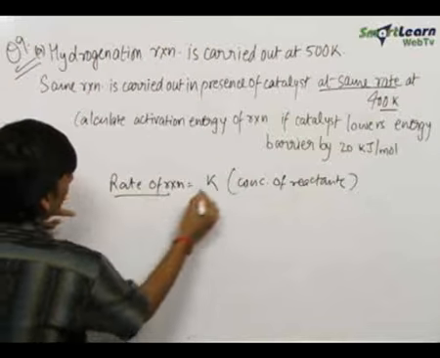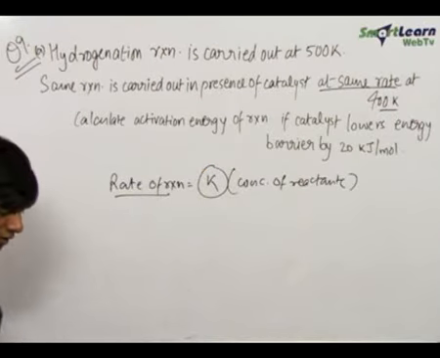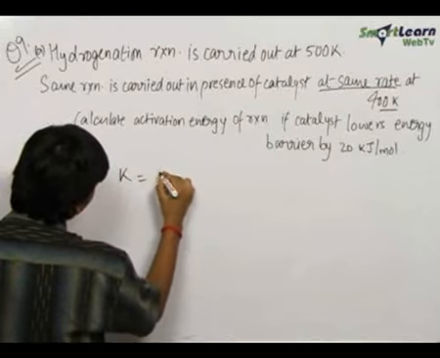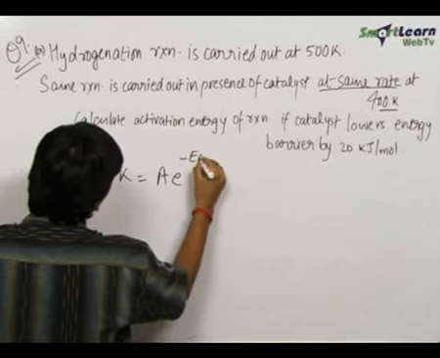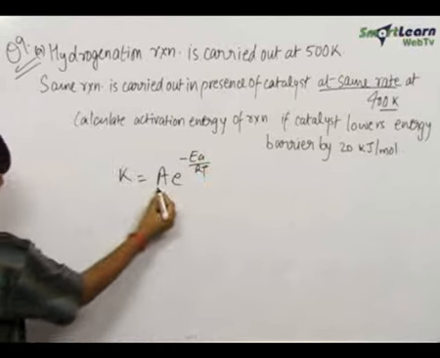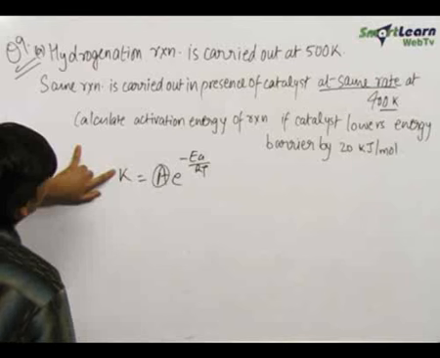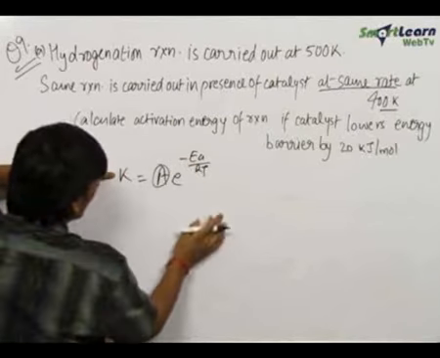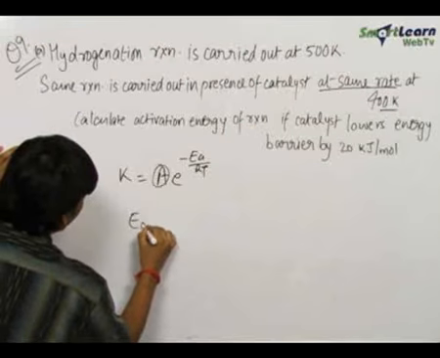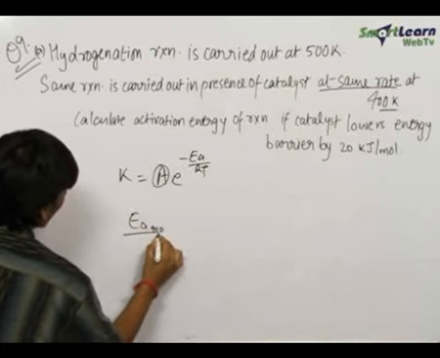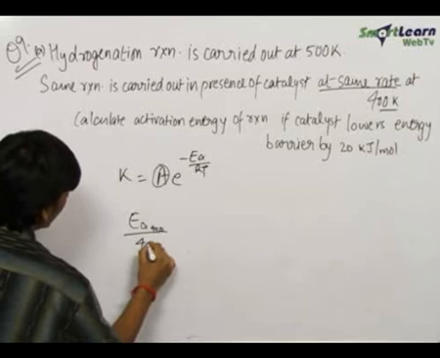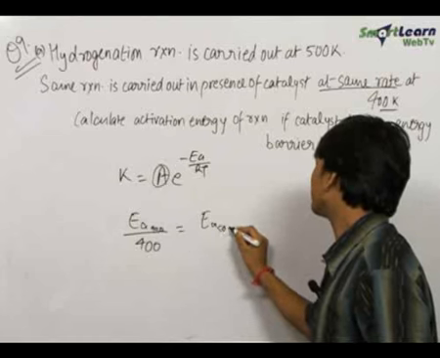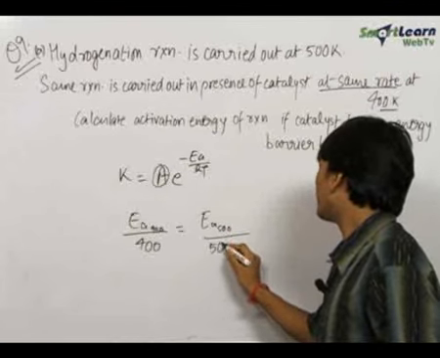Therefore the rate of reaction is same means that the rate constant is same at the two temperatures. Now we know that the formula for rate constant is A into e raised to the minus EA upon RT. Now A does not change with temperature. At the two temperatures 400 Kelvin and 500 Kelvin, we have the value of K to be same. Therefore the value of EA upon RT at two temperatures should be same, that is EA at 400 Kelvin upon 400 Kelvin should be equal to EA at 500 Kelvin upon 500 Kelvin.